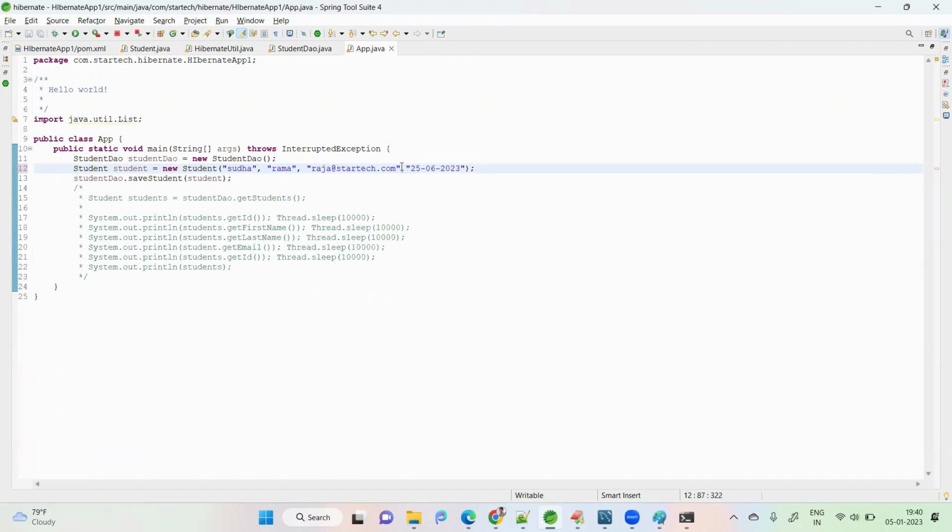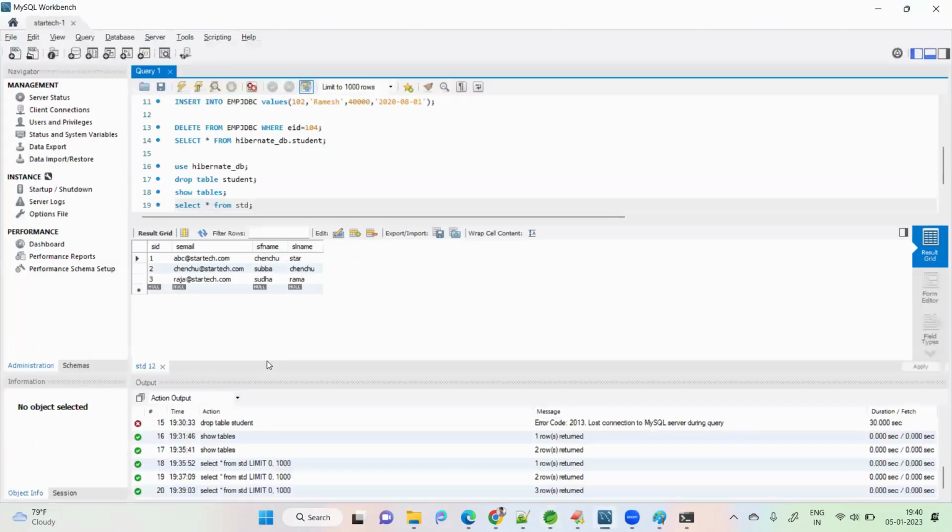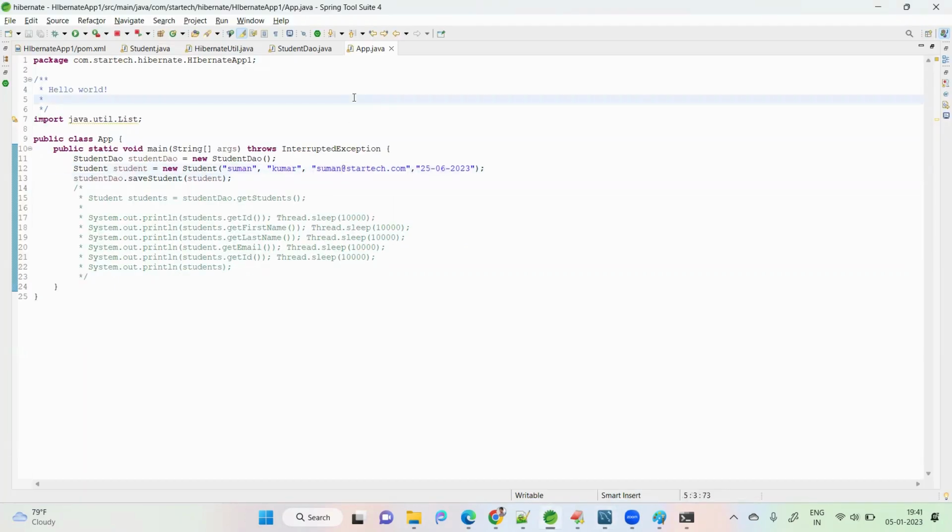This is the date of birth I'm adding. If I run this, will it store or not? The main thing to understand is that this date of birth column is new. In the STD table, the table is present, but the date of birth column is not present. Will it be created automatically by Hibernate or not? We can see that here.